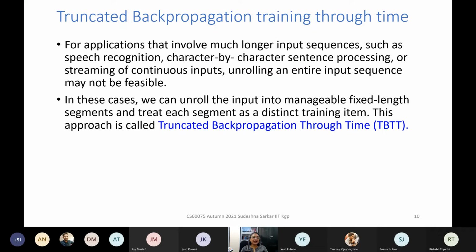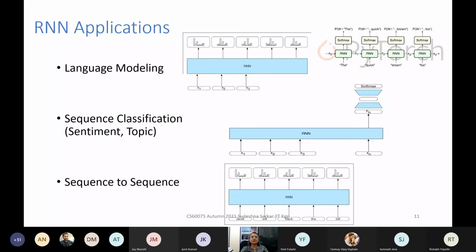Now, if the sequence is very long, the backpropagation will take a lot of time. So for practical reasons, we can often truncate backpropagation after a few steps. Suppose the sequence has length 100, we can say, let us say, we truncate after length 10. So we can decide where to truncate. If you have a long input sequence, then instead of unrolling the entire sequence, we unroll it to a manageable fixed length segment and only backpropagate till then. This is called truncated backpropagation through time.